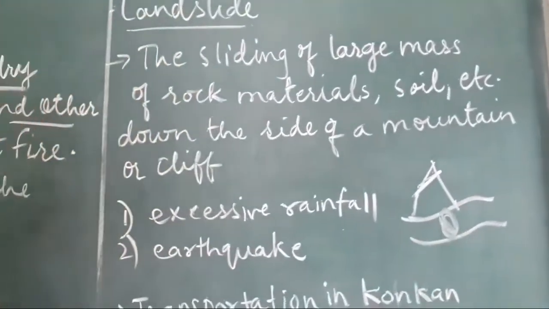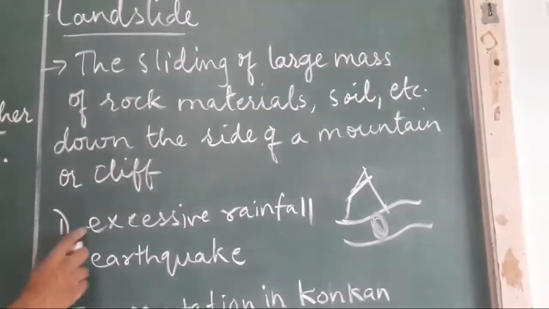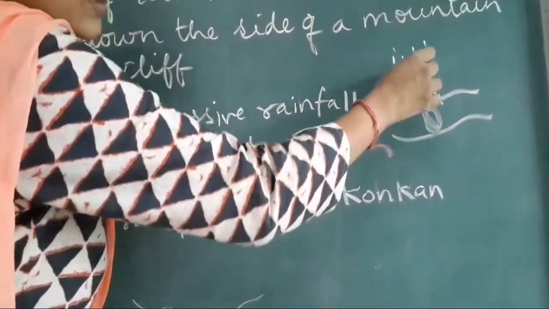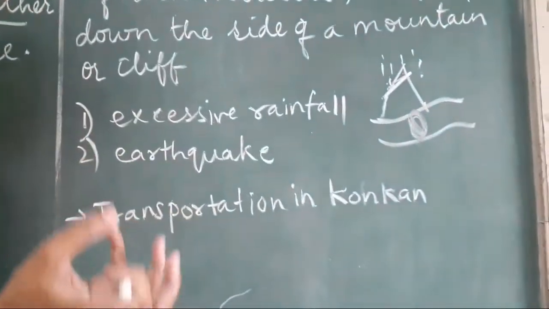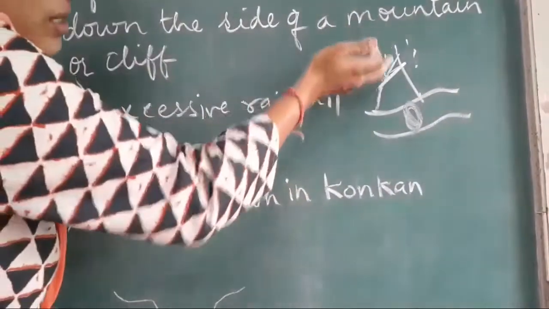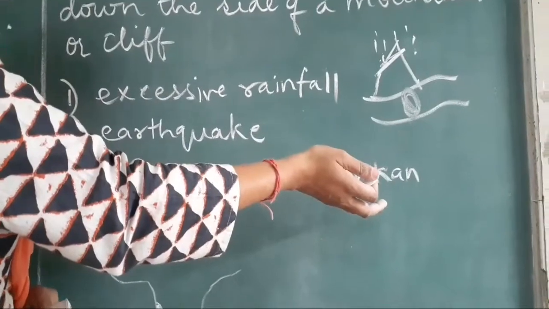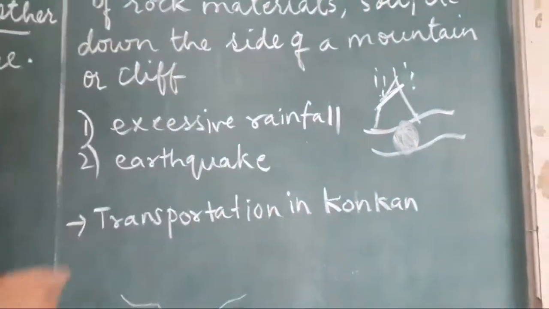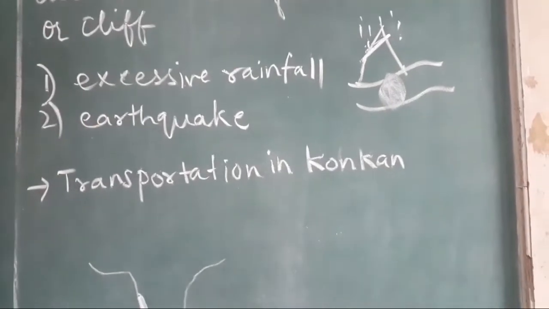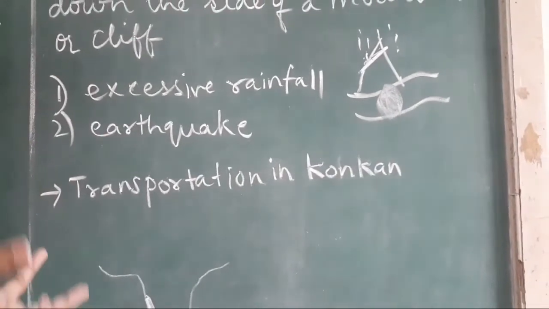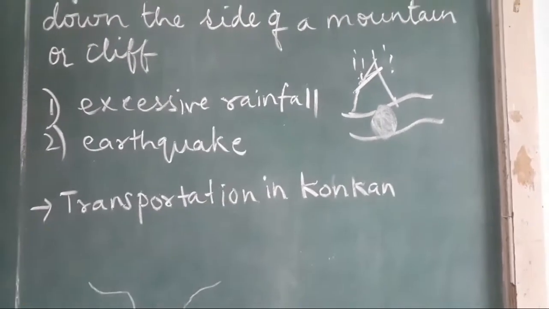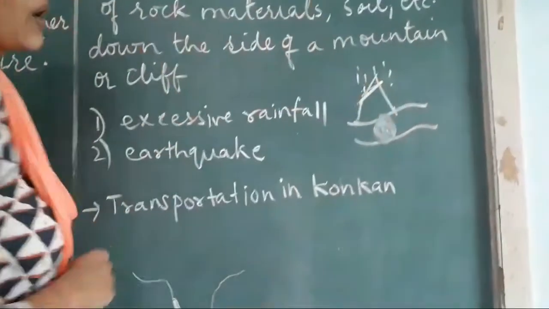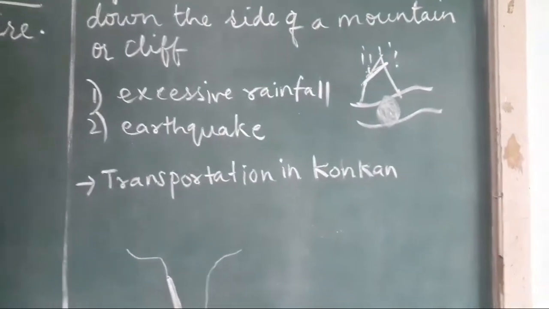Now the main reasons of the landslide is, first is excessive rainfall. Because of excessive rainfall, what happens? The soil gets very porous, it becomes very soft, and that just comes down to the lower lying areas, and because of that this area gets blocked. And the second reason is earthquake also. When the earthquake occurs, the mountains and the hills start shifting from that place. And the parts of it come down, so that also creates landslide.